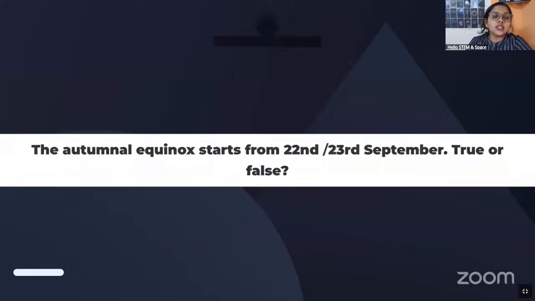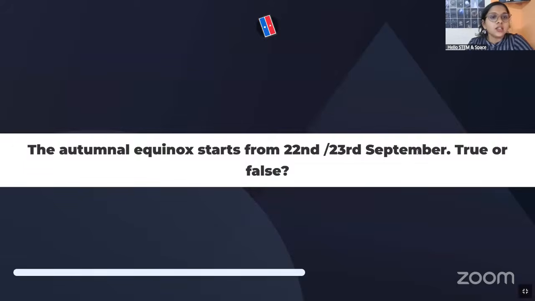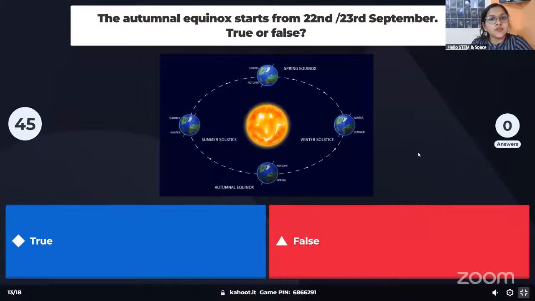So this is a true or false question. The autumnal equinox starts from 22nd or 23rd September. True or false? If you think the autumnal equinox starts on 22nd or 23rd September, then you have to click true. Otherwise, if you think it's not, click false.